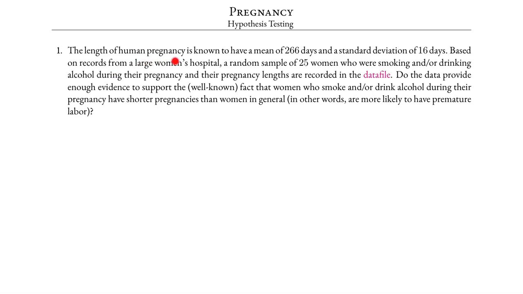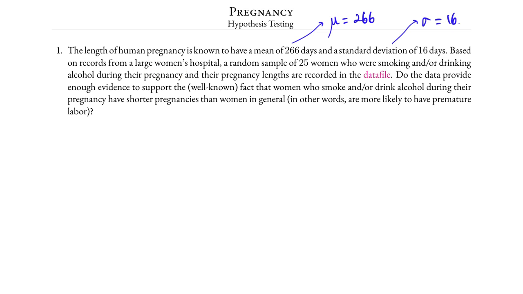The length of human pregnancy is known to have a mean of 266 days and a standard deviation of 16 days. This is in general about the population, so we summarize this as mu equals 266 and sigma equals 16. These are the parameters of the population.